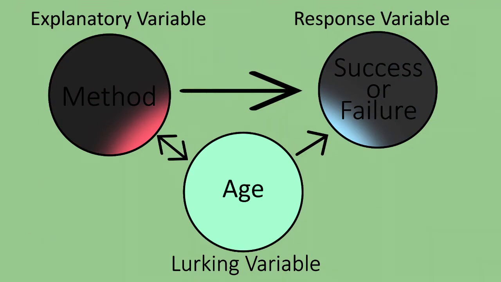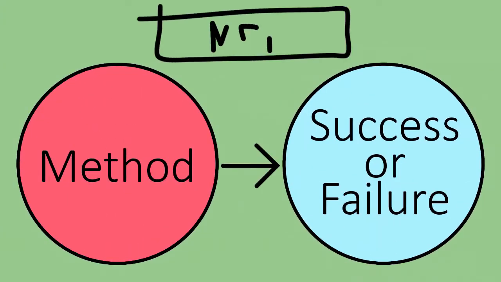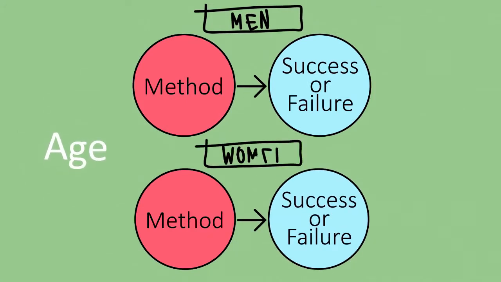Then, if both older and younger adults who chose one method have higher success rates than those opting for another method, we would be closer to producing evidence of causation. The diagram demonstrates how straightforward it is to control for the lurking variable age by modifying your study design.